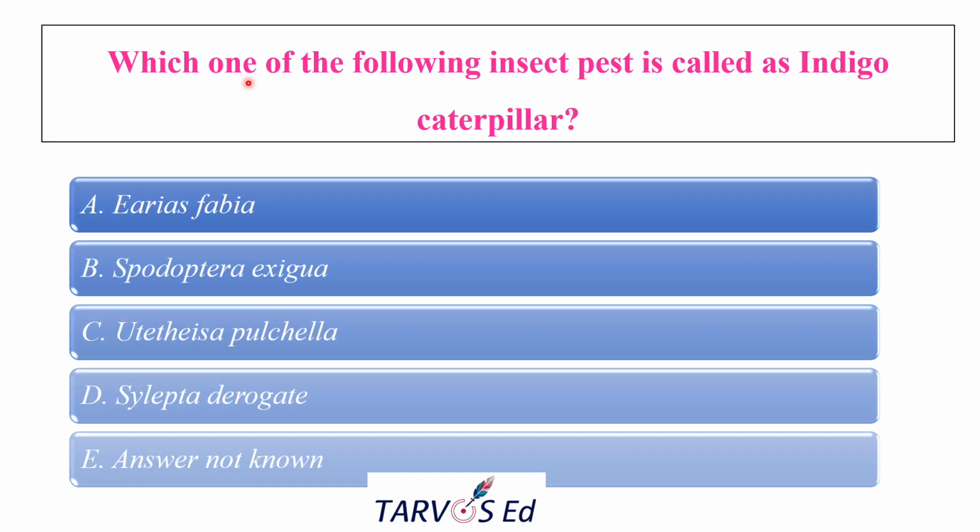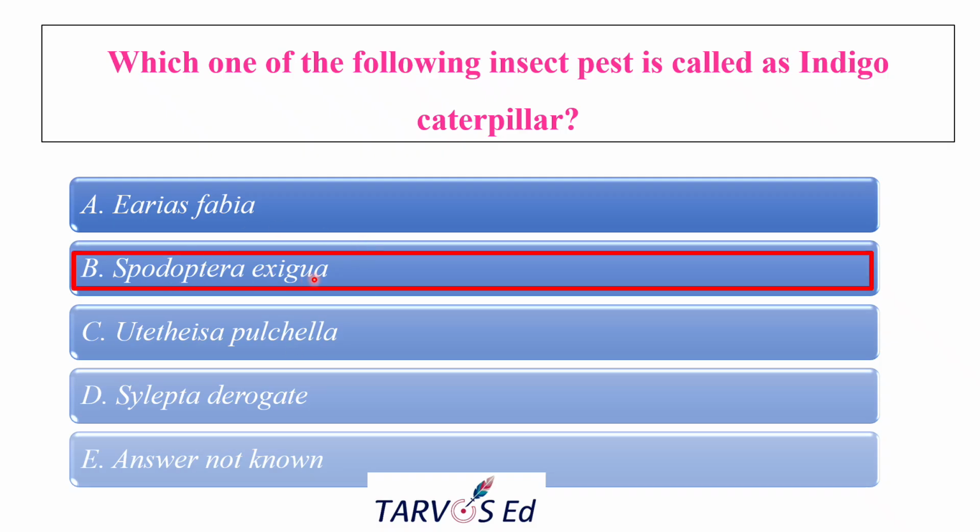The next question is: which one of the following insect pests is called indigo caterpillar? The options are Earias fabia, Spodoptera exigua, Euproctis pluchella, Xylopta derogata, and answer is not known. The correct answer is Spodoptera exigua.